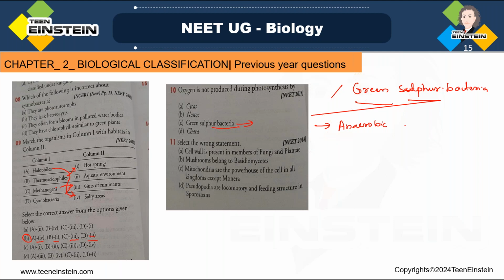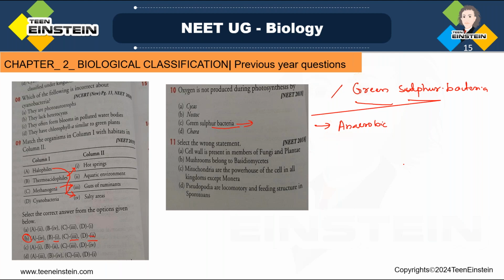So such type of photosynthesis is called anoxygenic photosynthesis, right, where oxygen is not produced. And they do not use water as a source for the reducing power. So instead of that, what will they use? They'll use hydrogen that is obtained from hydrogen sulfide. So here green sulfur bacteria, that is the right answer.